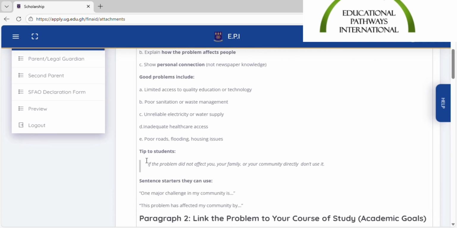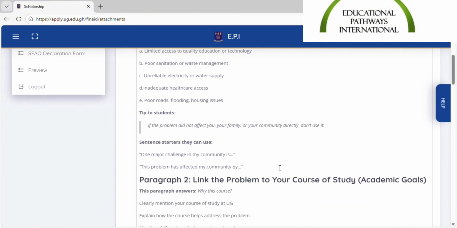And one tip for you guys is that if the problem does not affect you personally or your community or your family, do not use it. You cannot talk about a problem that doesn't directly affect you. It doesn't really make any sense. There's no correlation in it. And some of the sentence starters that you can use are: one major challenge in my community is, and the problem that has affected my community is. Yeah, you use that.